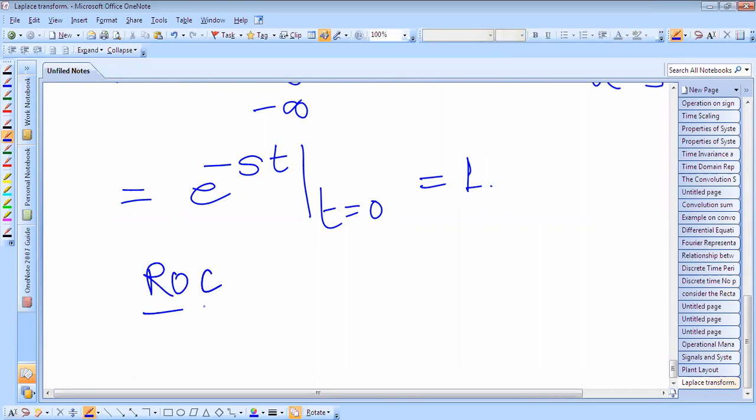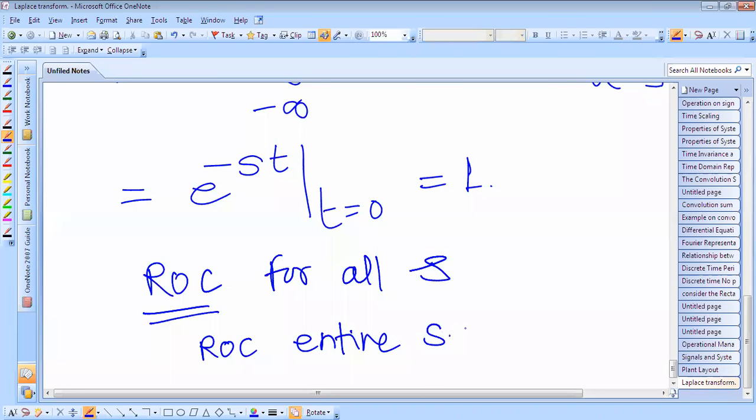The region of convergence is for all s, the entire s plane. So the region of convergence is the entire s plane.